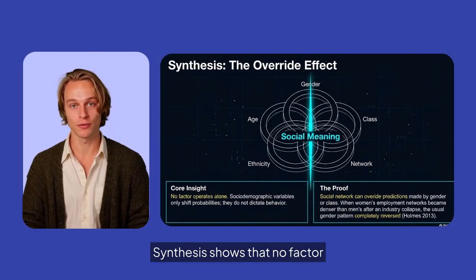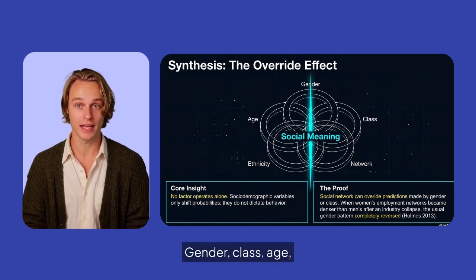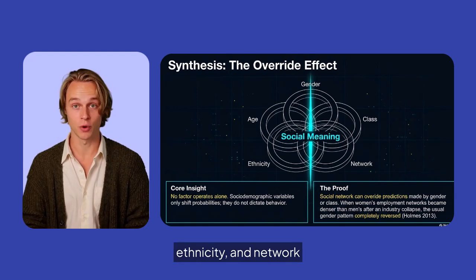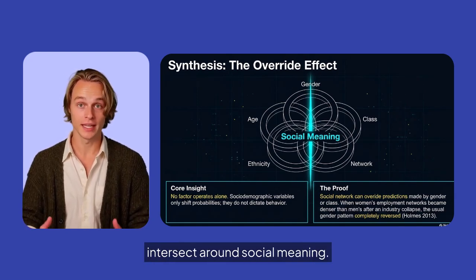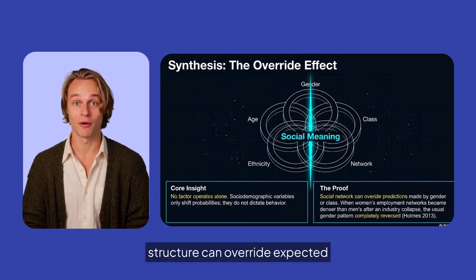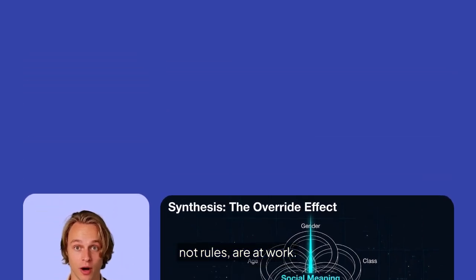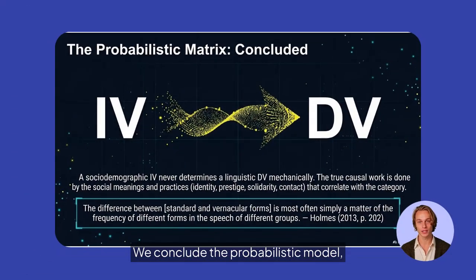Synthesis shows that no factor operates in isolation. Gender, class, age, ethnicity, and network intersect around social meaning. For example, changes in network structure can override expected gender or class patterns, reminding us that probabilities, not rules, are at work. We conclude with the probabilistic model.